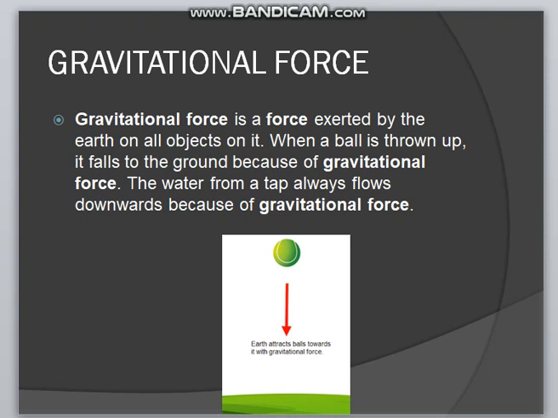When we drop an object, say a ball, it falls down towards the earth. That is just because of the gravitational force. So no direct contact is there between the ball and the earth, but still it is attracted towards the earth. That is because of gravitational force. So it is also an example of non-contact force.